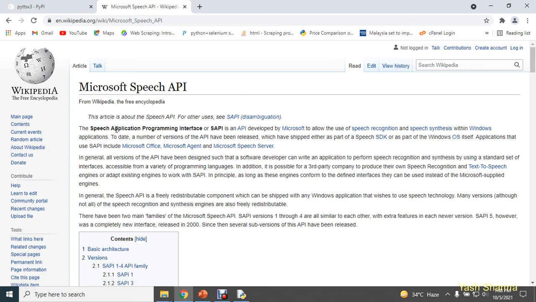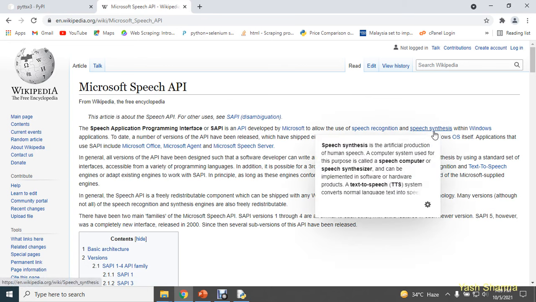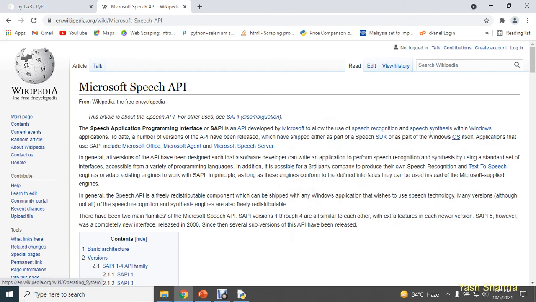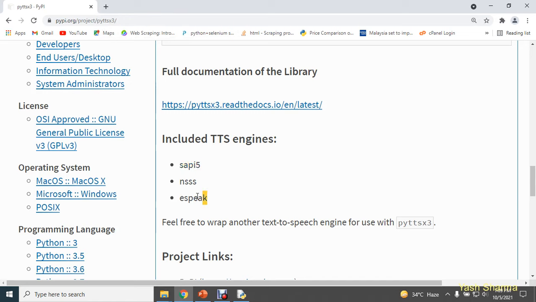So Microsoft Speech Application Programming Interface is the engine which we are going to use for speech recognition and for speech synthesis. You can use this engine in Windows applications. If you are a Linux user, then you can use ESP, and if you are a Macintosh user, then you can use this text-to-speech engine. So what will these engines do? These engines are going to convert your text into speech. I'm using Windows, so I'm going to use this text-to-speech engine SAPI 5.